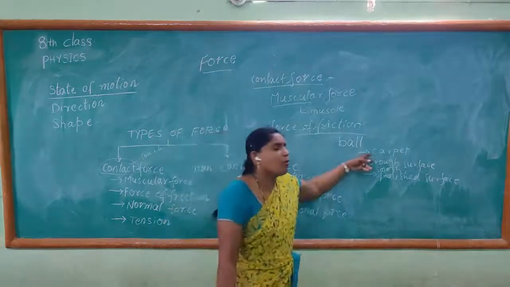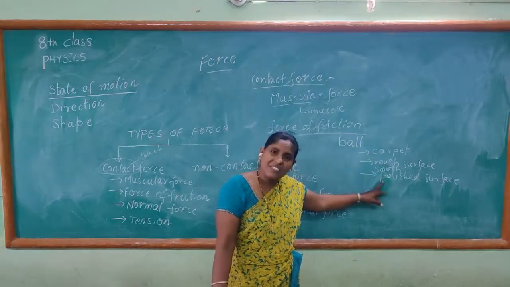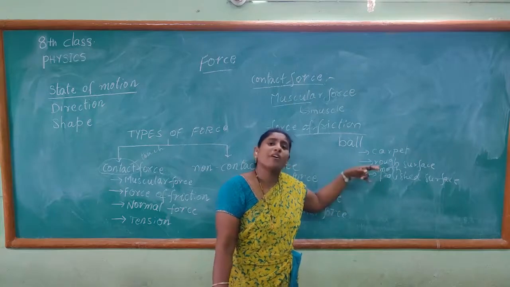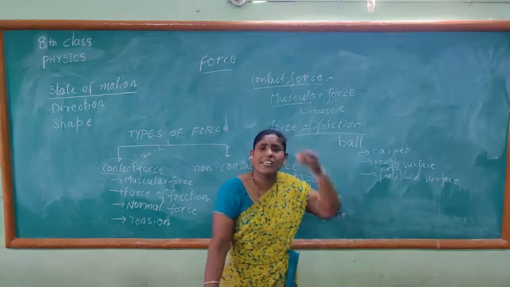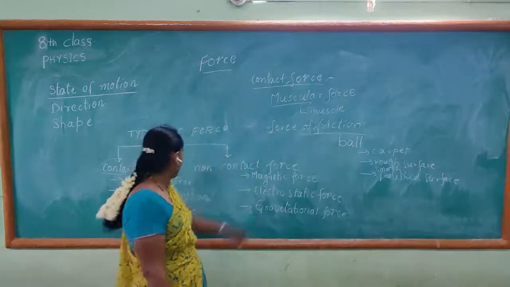Here we have more friction. Rough surfaces mean more friction and smooth surfaces have less friction. Because of this less friction, the body can move easily. So this is all about force of friction.